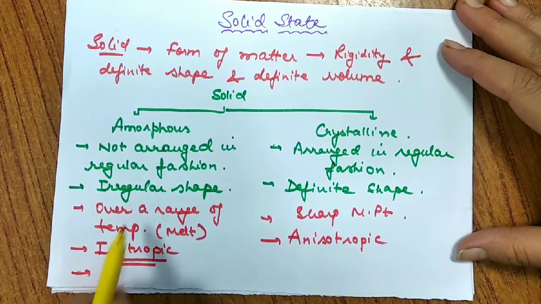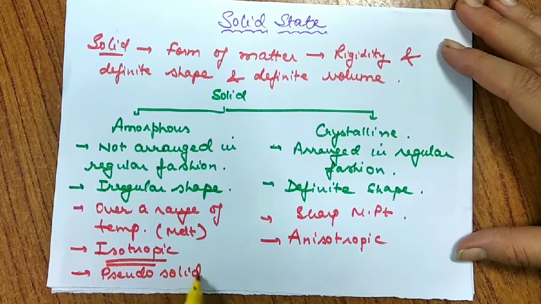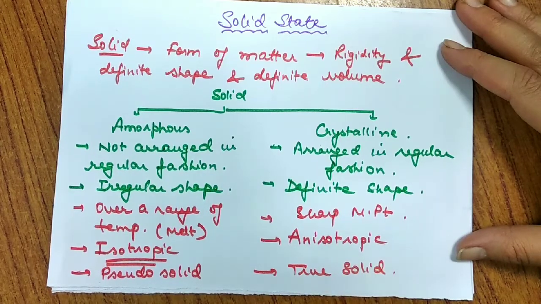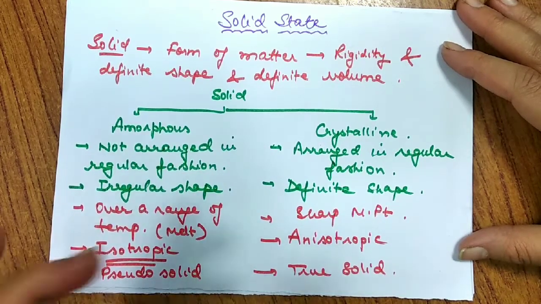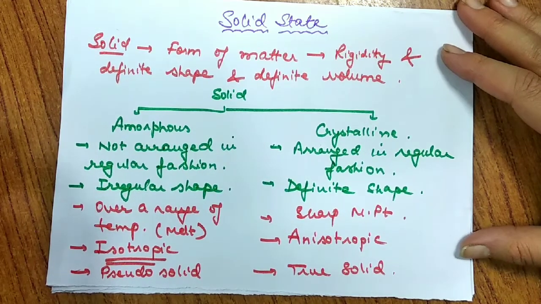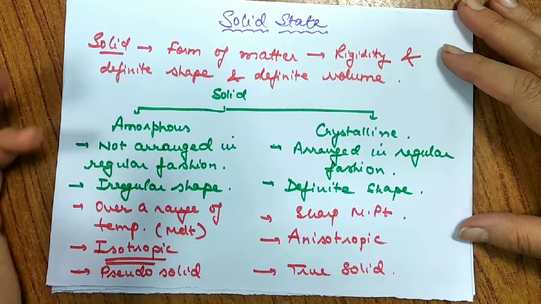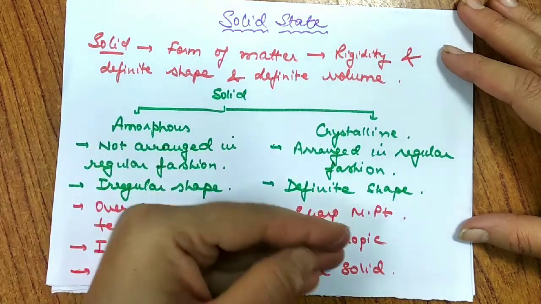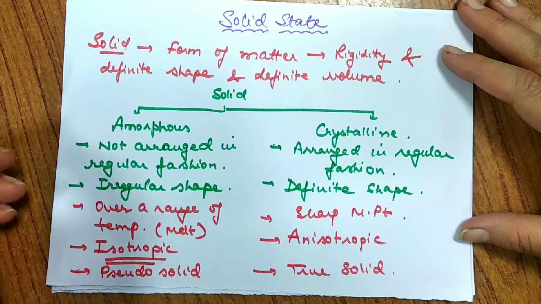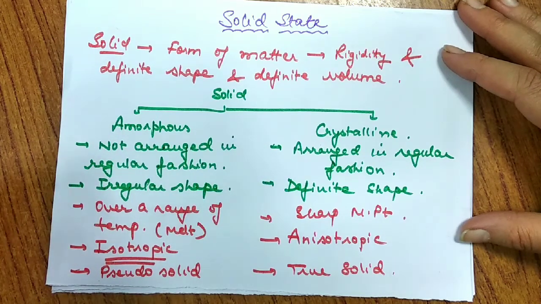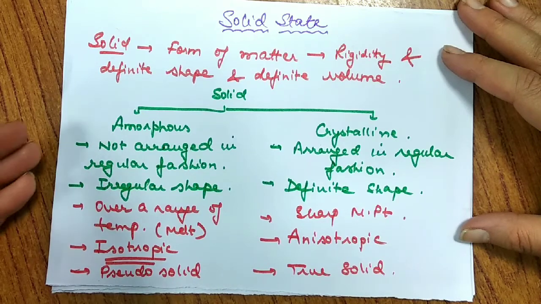We call amorphous solids pseudo solids because they are not true solids. They are generally super cooled liquids. So the basic difference is their arrangement, and on the basis of arrangement they show further different properties. So these are some important properties of crystalline and amorphous solids. Let us discuss some examples of crystalline solids. Any ionic solid like sodium chloride, copper sulfate, any covalent solid like graphite, diamond, they have a fixed, definite arrangement. So they are all characterized as crystalline solids. When we talk about amorphous solids, we have wood, rubber, glass. All these are amorphous solids.